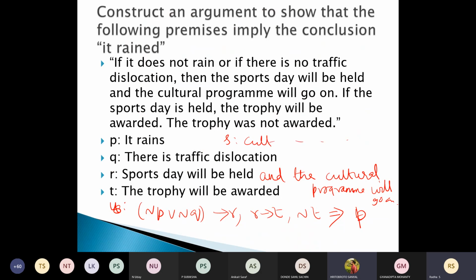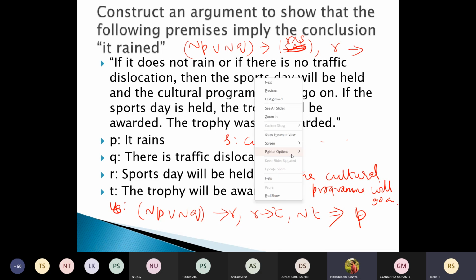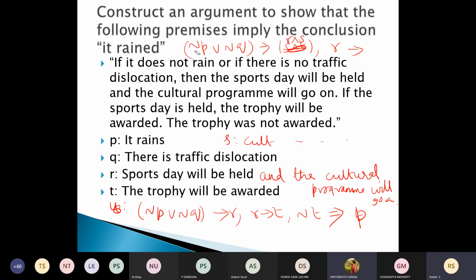The new set of statements will be not P or not Q implies R and S. Okay, R and S here. No, this cannot happen. Without that it cannot happen, then you cannot bring out the conclusion.